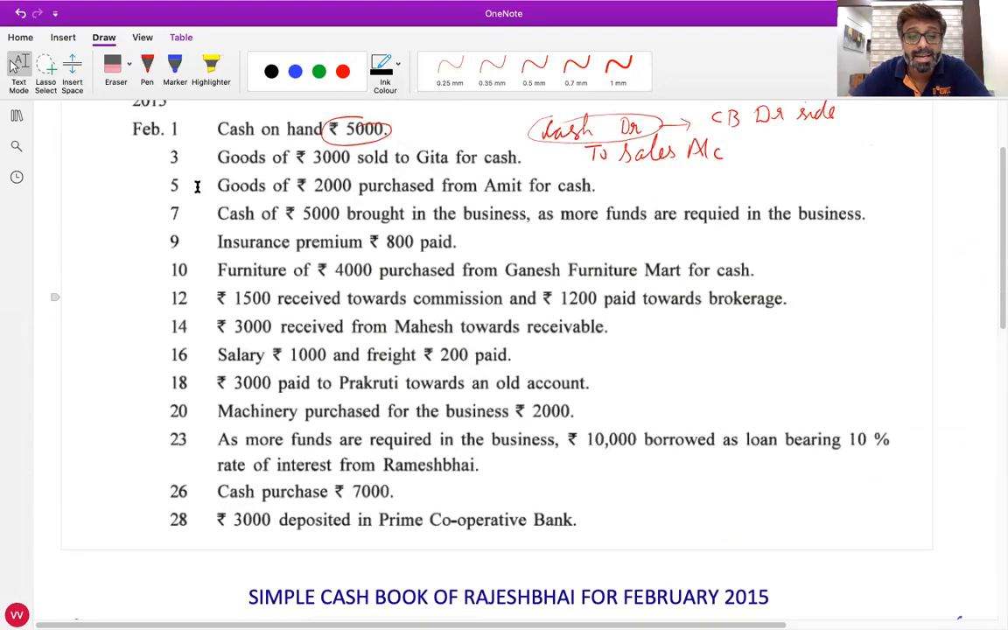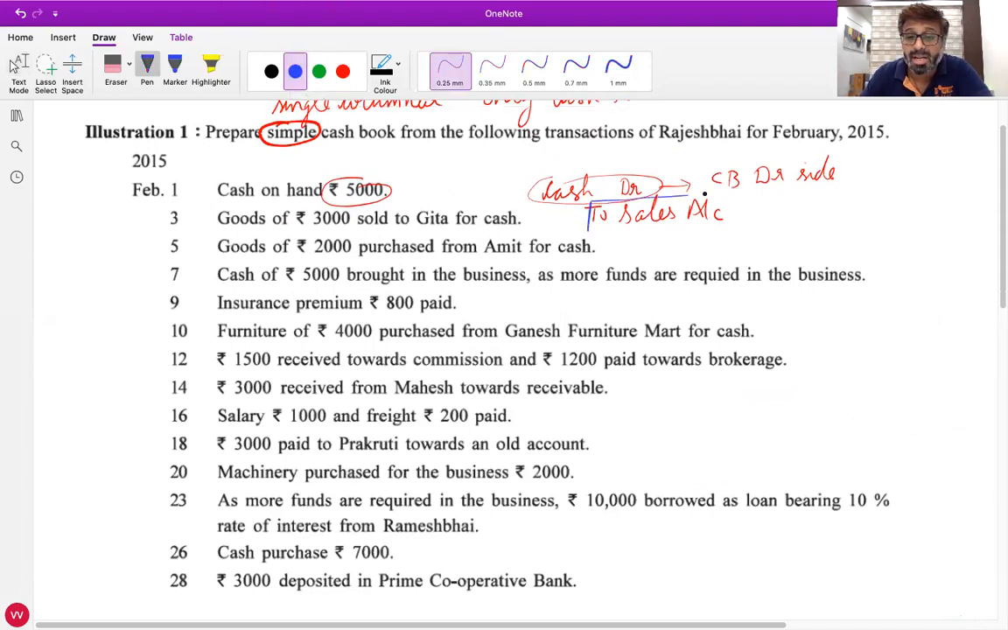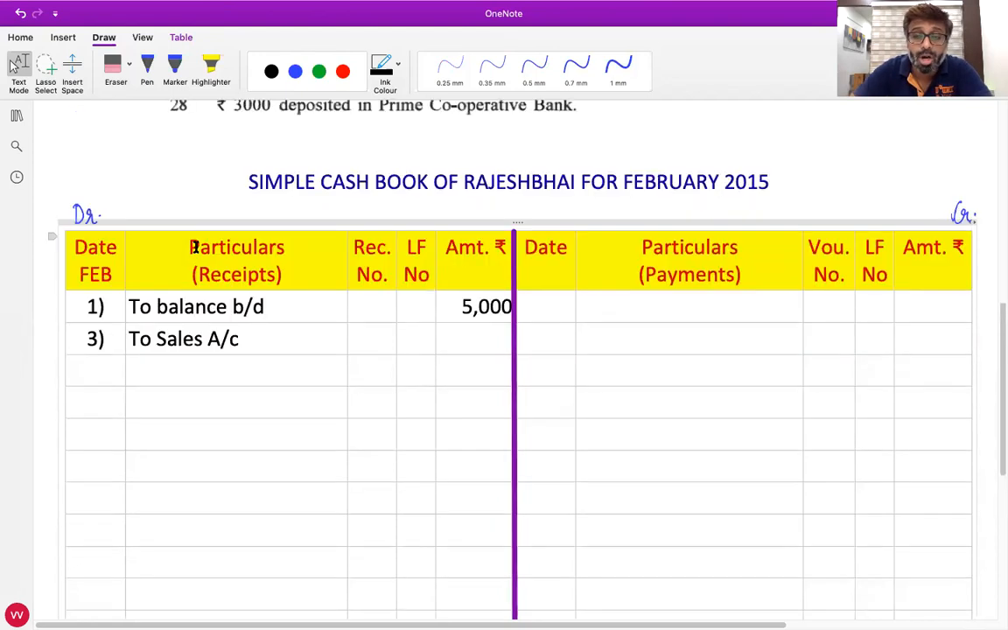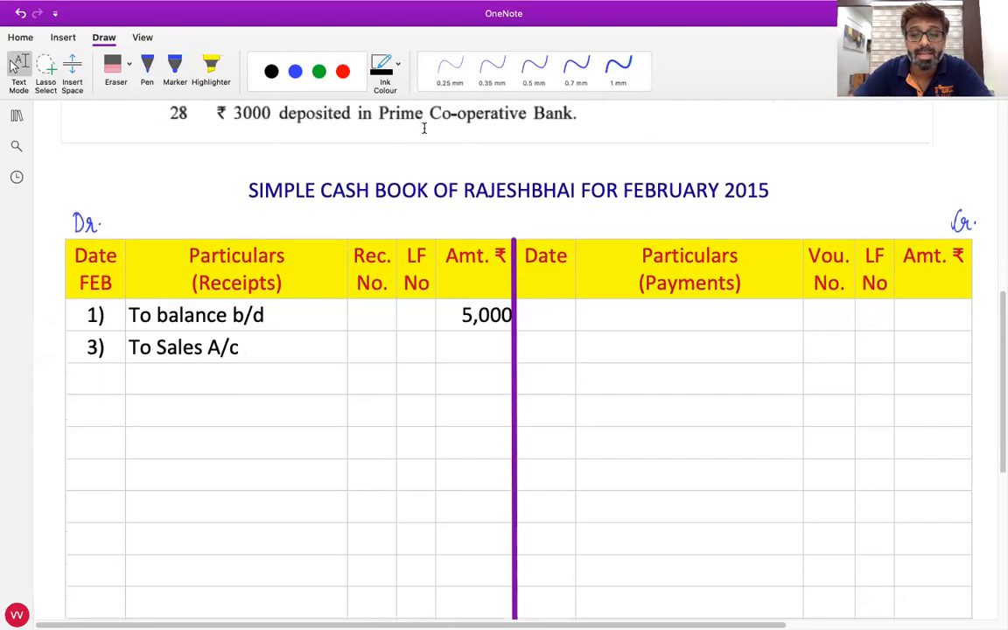All of you can see the date is 3rd, and write the name of the opposite account in the journal entry. What is the name of the opposite account to cash account? To sales account. So in particulars, all of you write to sales account, and in the amount column, what is the value of goods sold? 3,000 rupees. Can you all see that? Yes. So in the amount column, all of you will write 3,000.